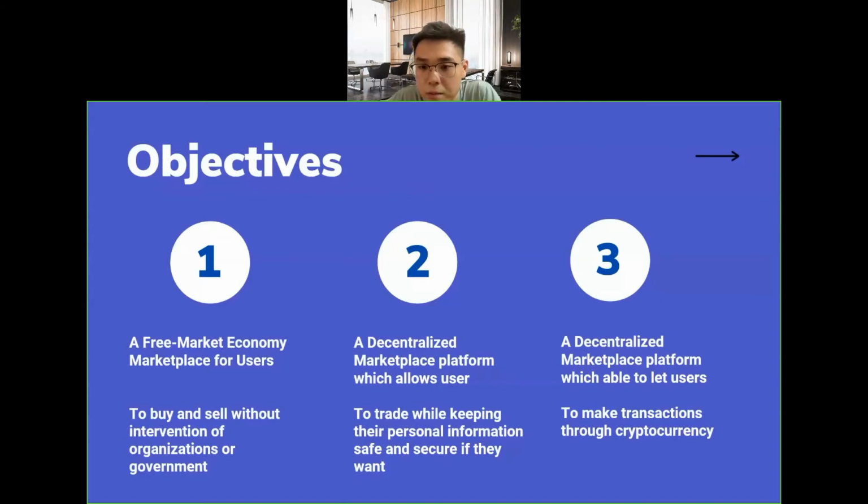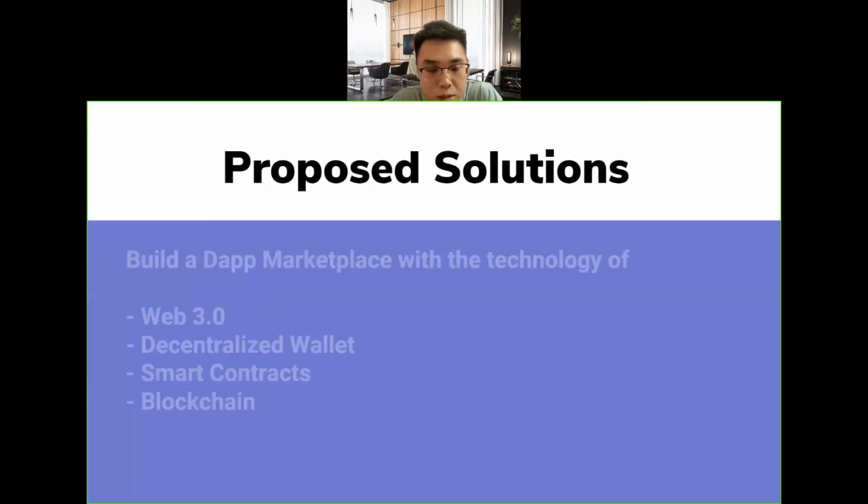It's also a platform for them to make payments and transactions through cryptocurrencies, and it's on chain, not by a centralized payment provider. It's done on chain, wallet to wallet on the blockchain, and through smart contracts.